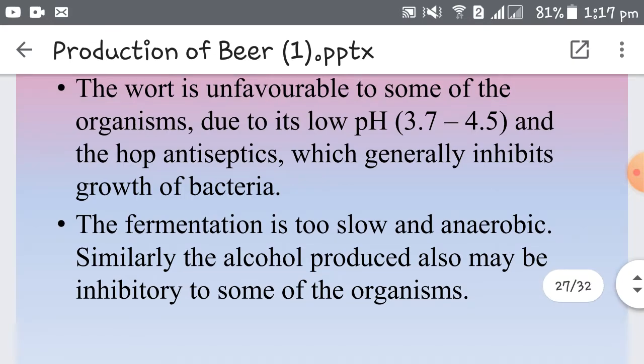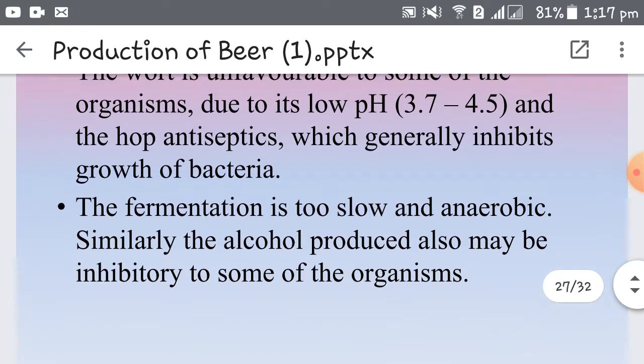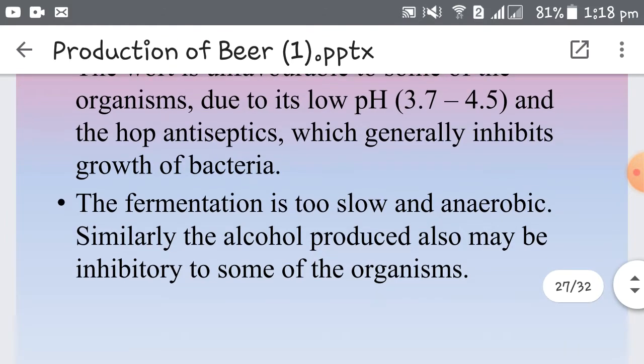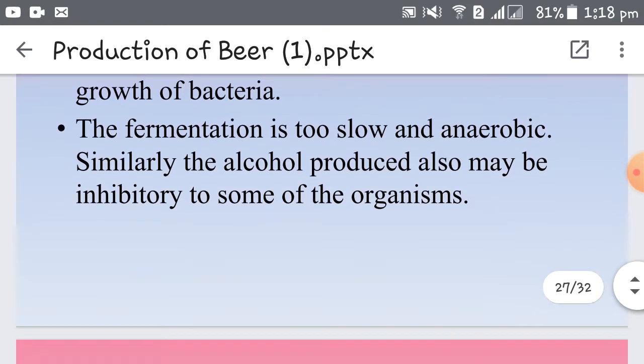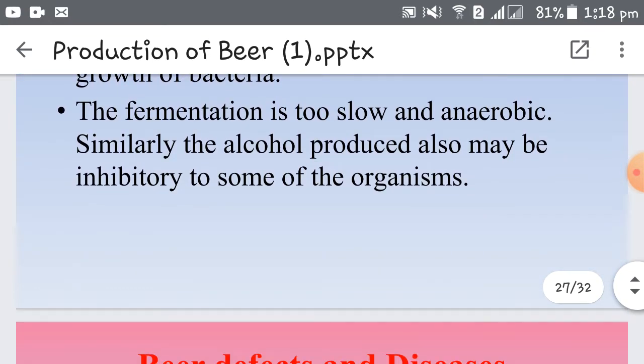Now, one more thing. The wort that is inoculated with the yeast has a very low pH, that is 3.7 to 4.5, and hence it is unfavorable for the growth of most organisms. In addition to that, the antimicrobial substances or hop antiseptics generally inhibit the growth of bacteria. Then one more thing, fermentation is a very slow process and it is an anaerobic process.